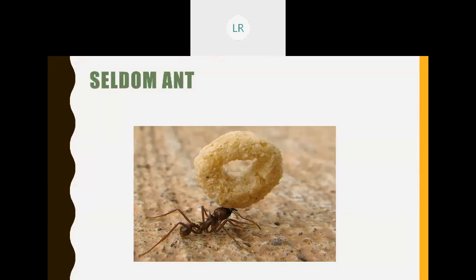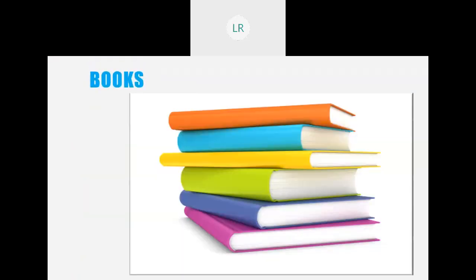Here, can you see the seldom ant? As I told you before, an ant can lift 20 times more than its own body weight. See how it is lifting now? It is lifting a heavy object. What is it carrying? It is carrying a food item. Yes, this is called a seldom ant. Hardworking ant.